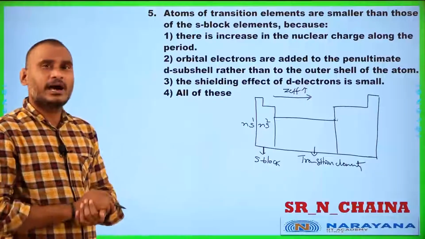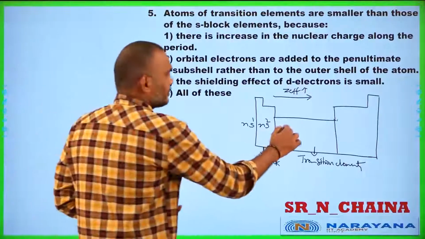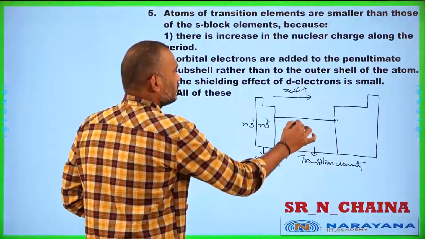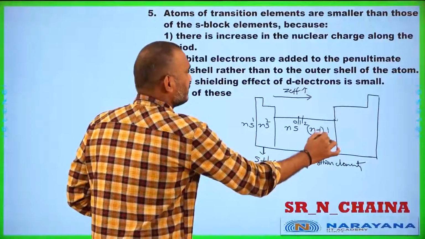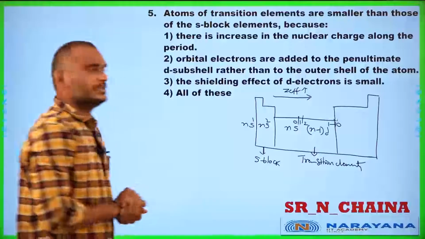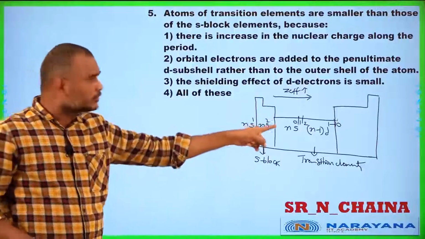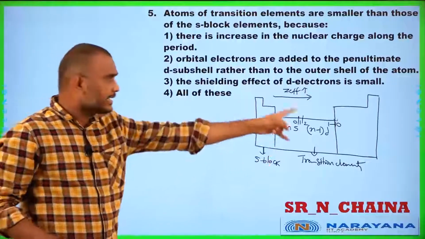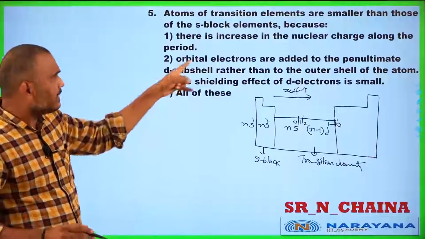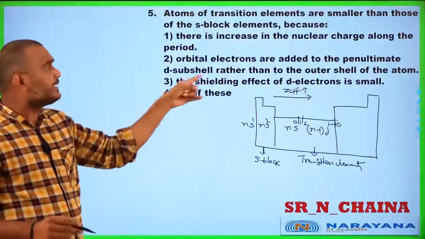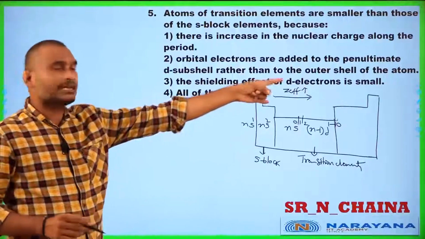But for the d orbital or transition elements, what is the general valence electron configuration? ns0 or 1 or 2, (n-1)d 1 to 10. That means the electron in transition elements does not go to the outermost ns orbital; the electron enters the penultimate d orbital. Orbital electrons are added to the penultimate d subshell rather than to the outer shell of the atom, and the shielding effect of d electrons is small.